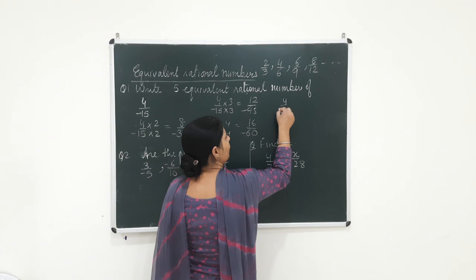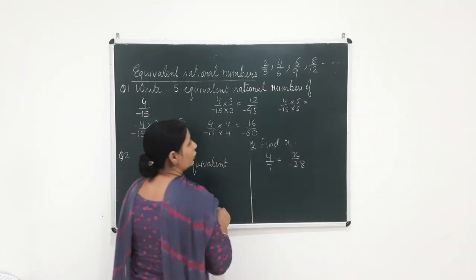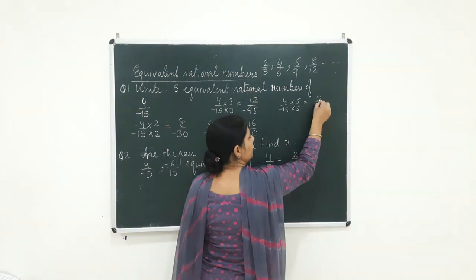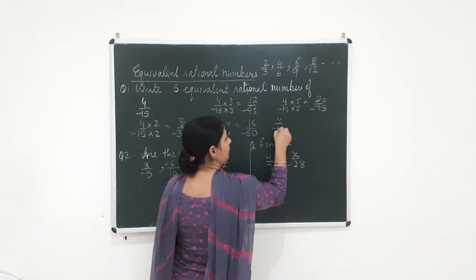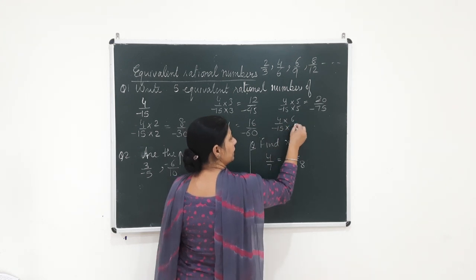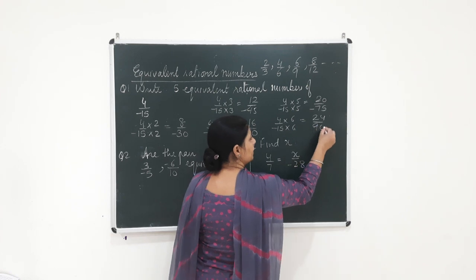Same, 4 over minus 15 multiplied by 5. So what do you get? 5 4s are 20, 15 5s are 75. Then 4 by minus 15 multiplied by 6. 6 4s are 24 and 15 6s are 90.